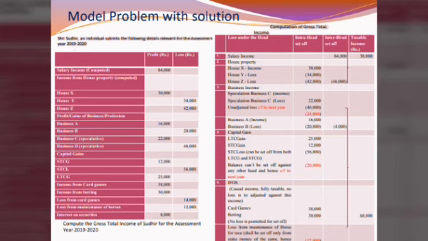Now move on to the inter-head set-off. 84,000 salary income is there, house property loss 46,000, business loss 4,000, interest income 8,000. From which we could find only 46,000 and 4,000 as the losses. The 46,000 of house property loss can be set off against salary income, so that is to be adjusted. Whereas the business loss of 4,000 cannot be adjusted against salary income, but the same can be adjusted against interest income.